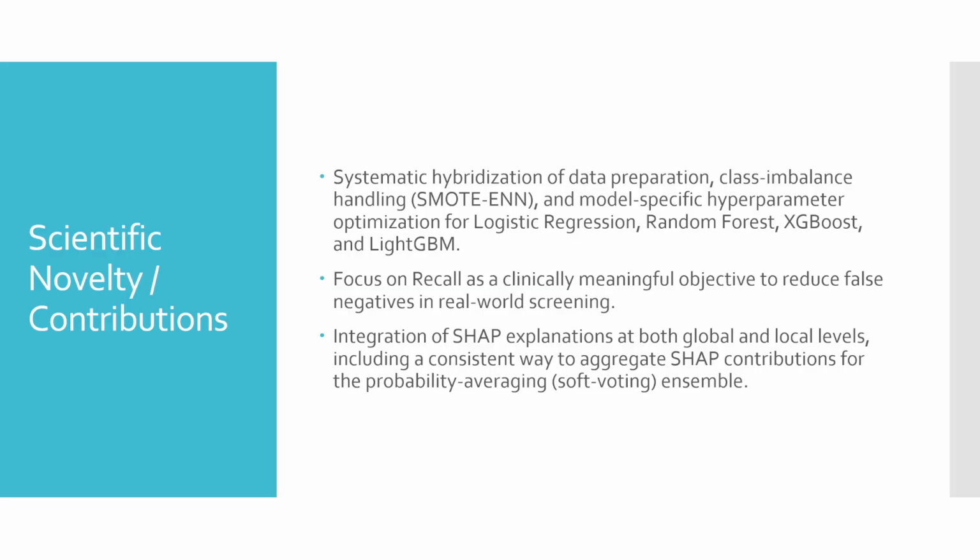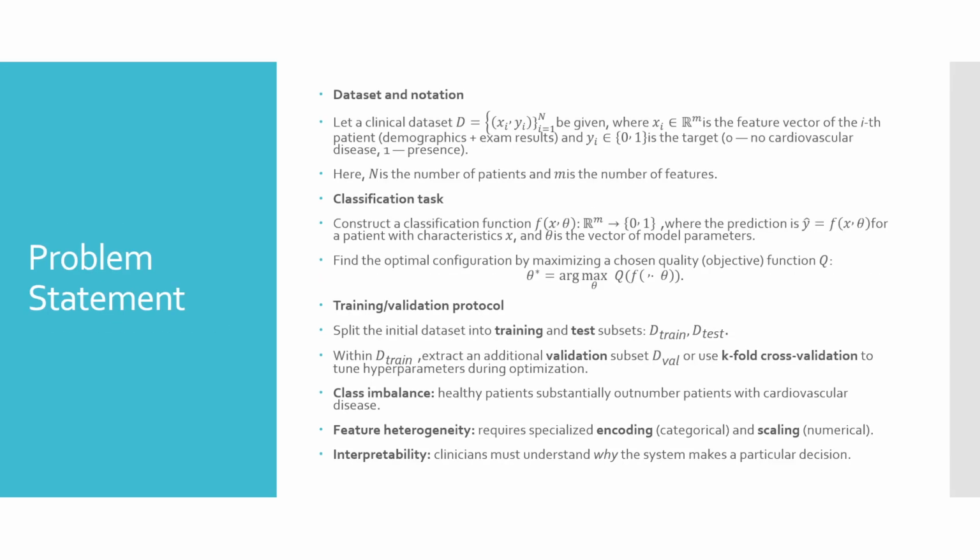Each prediction is accompanied by global and local SHAP explanations, allowing clinicians to see which variables increased or decreased the predicted risk. The problem setting is binary classification. Given a patient's clinical features, decide disease or healthy. Data are split into training, validation, and test subsets to prevent leakage. Resampling is performed only inside training folds.